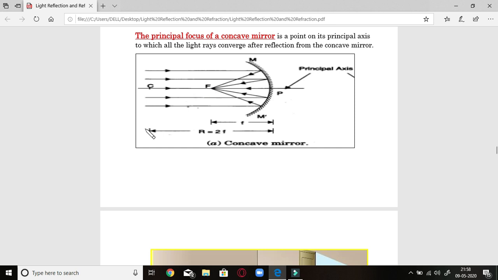So this means if this is R and this is F, that is the focal length. The focal length is the distance between the focus and the pole. This means the radius of curvature is double that of the focal length, because the center of curvature is at double the distance from the pole than the focus.